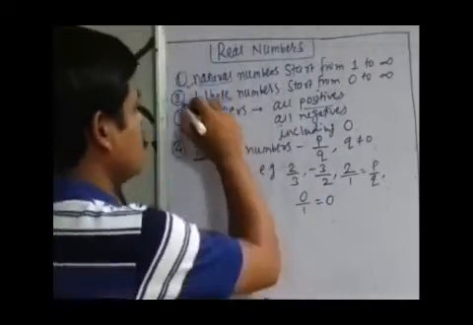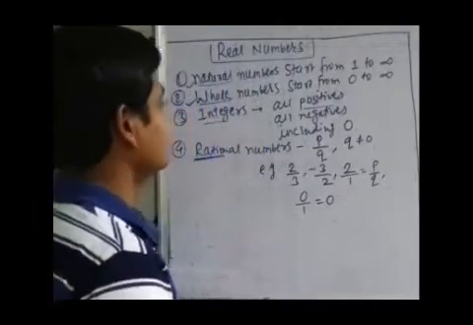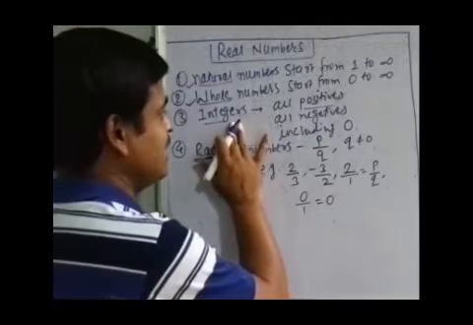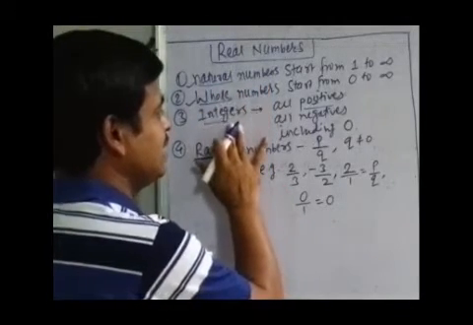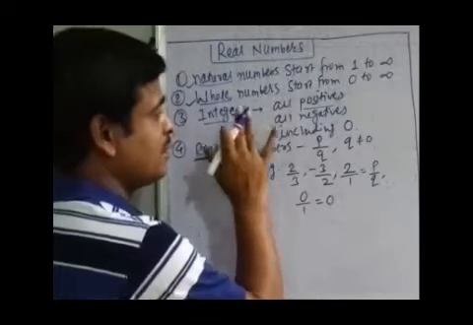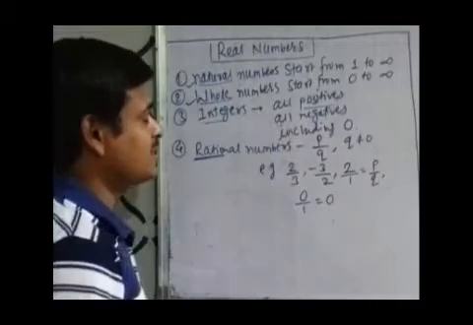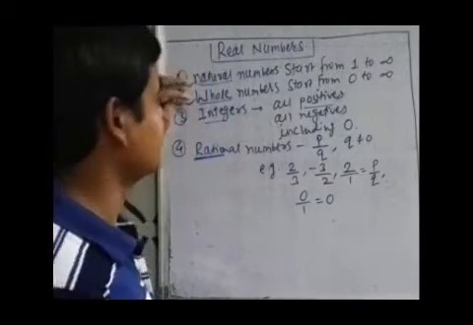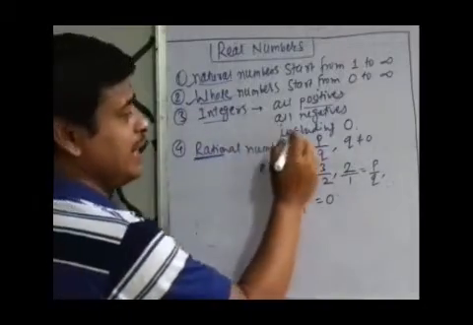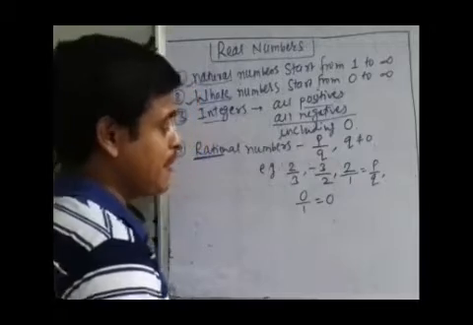So all whole numbers are also rational numbers. Obviously, all natural and whole numbers are integers. But whole numbers and natural numbers do not include negative numbers, so in integers we included the new domain of all negative numbers.